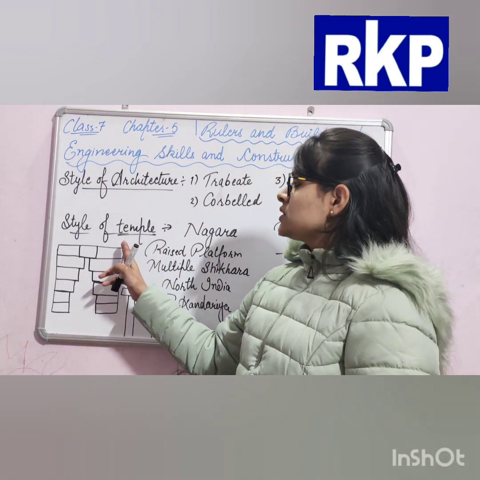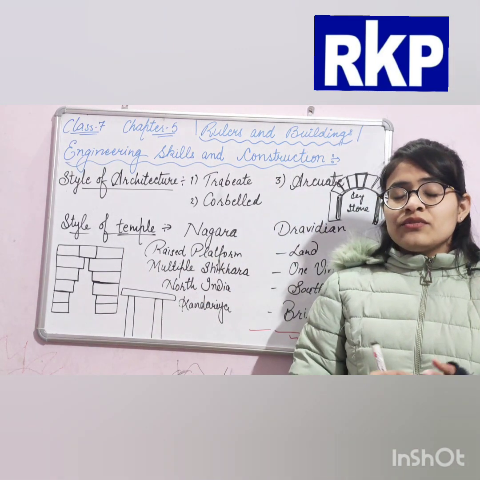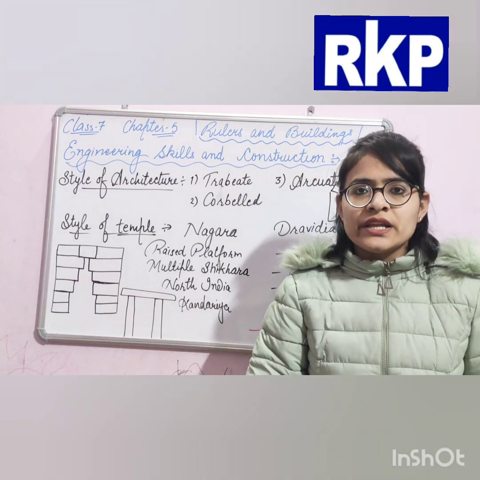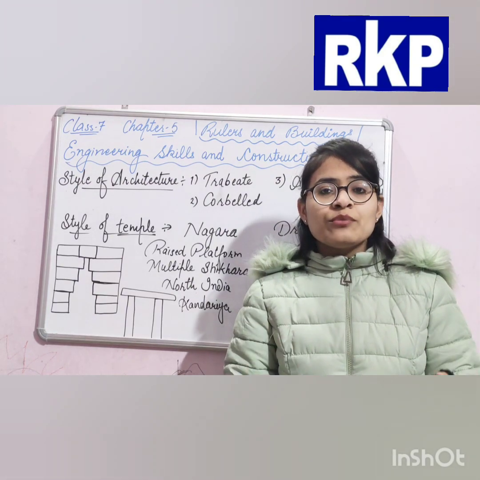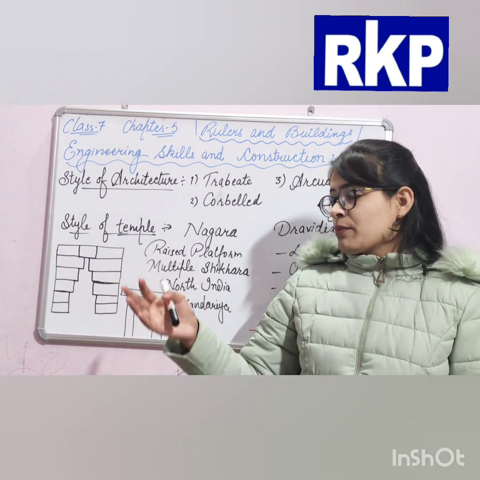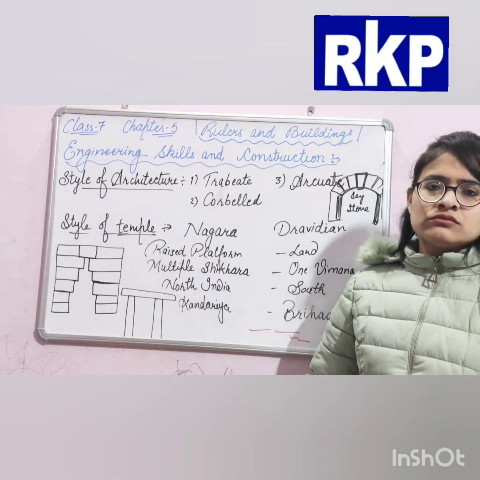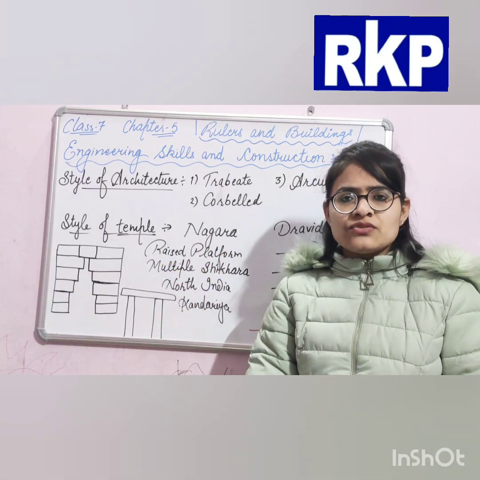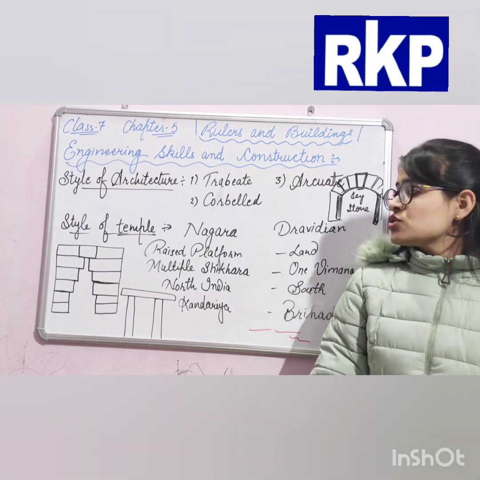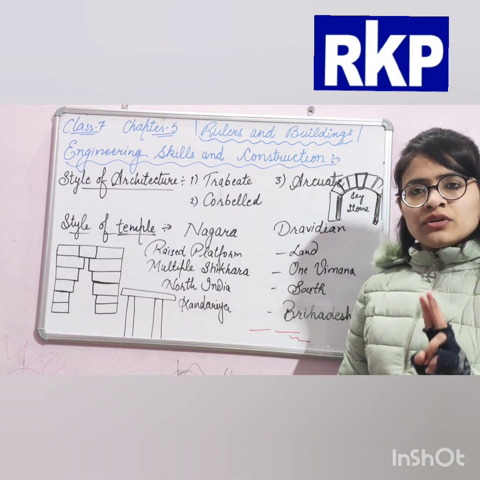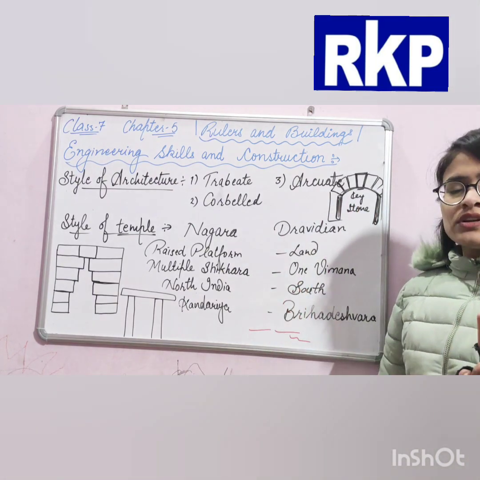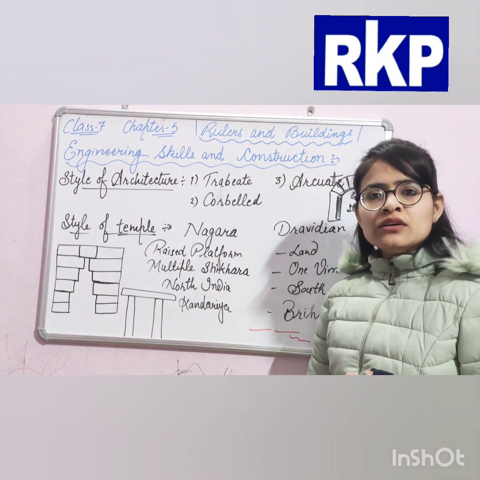Now, the style of temples. We are discussing the style of architecture, the type of structure. Temples were also constructed in some style. There are two styles of temples which were constructed in our country by the rulers.